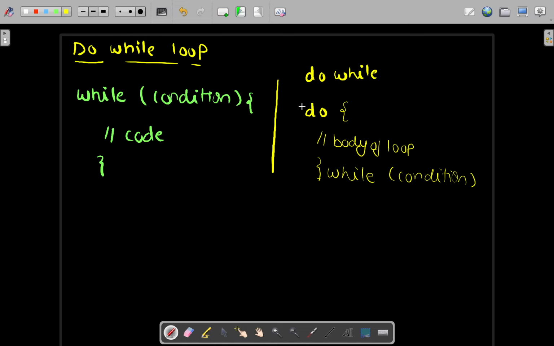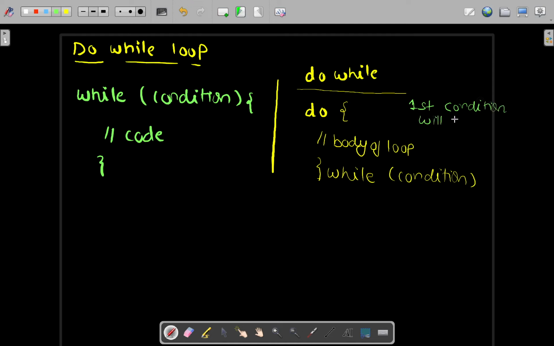But the do while loop says that I will execute the body of the do for the first time without checking the condition. So for the first iteration, the condition will not be checked.